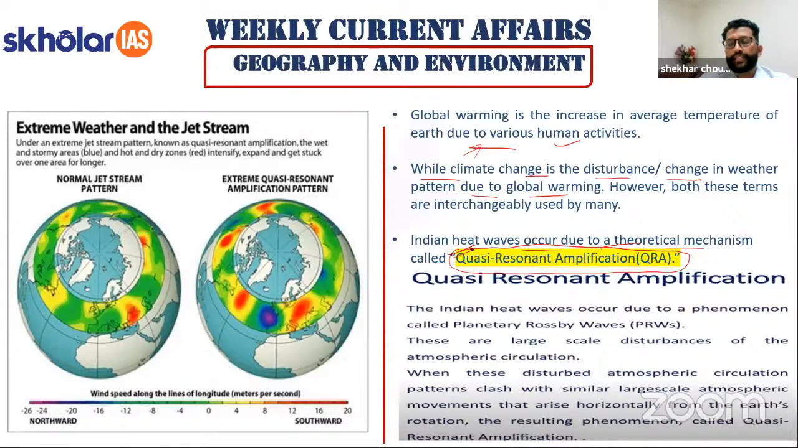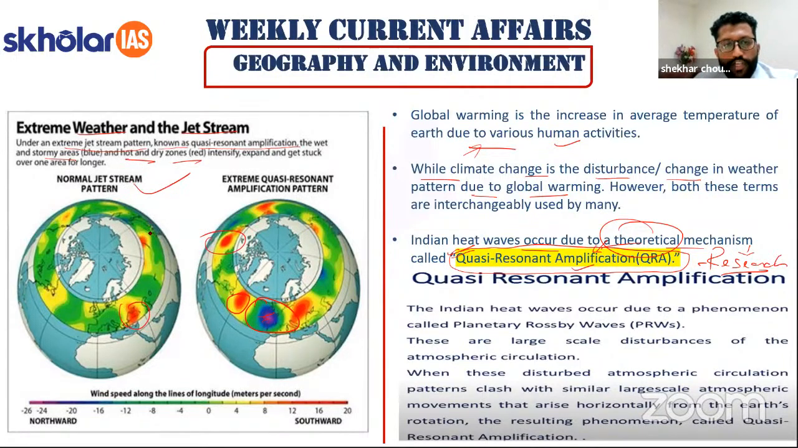This is a new term that came in the newspaper, and you won't find too much literature on this apart from some research papers. There were research papers by various scientists, and they have given a theoretical mechanism why these heat waves are happening. So, extreme weather and jet stream: under an extreme jet stream pattern known as quasi-resonant amplification, the wet and stormy areas, these blue areas, wet and stormy disturbances, right? And hot and dry areas, these areas.